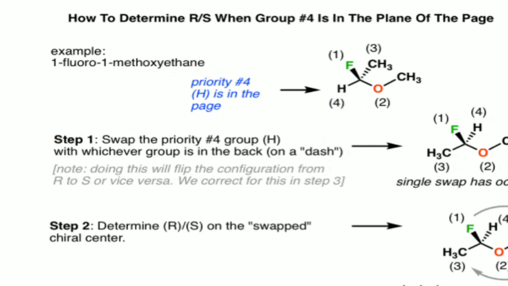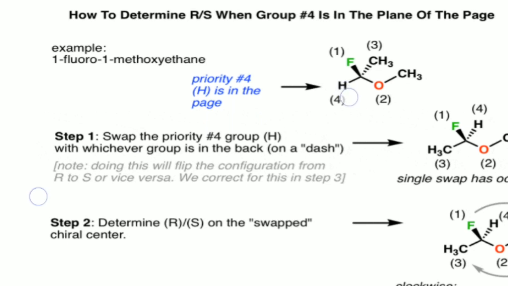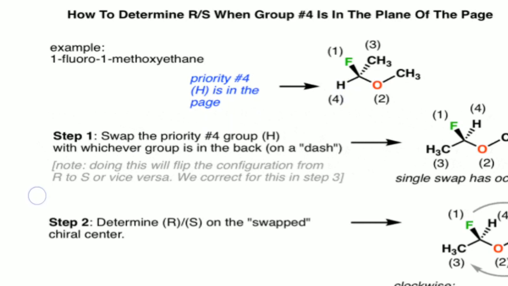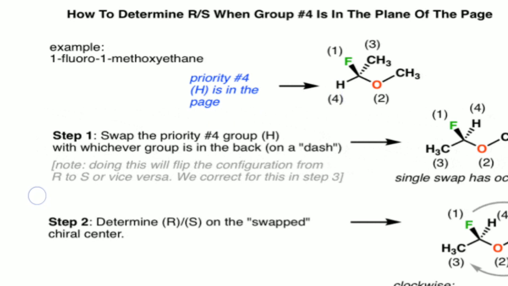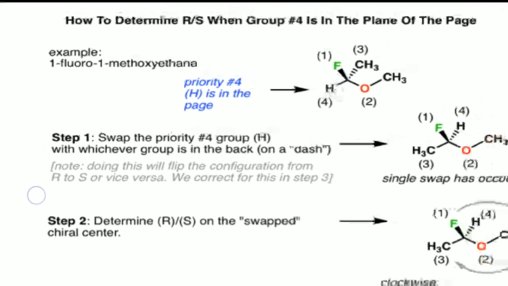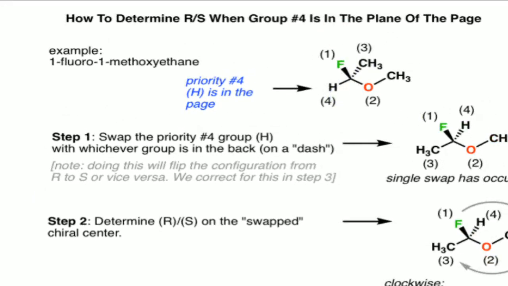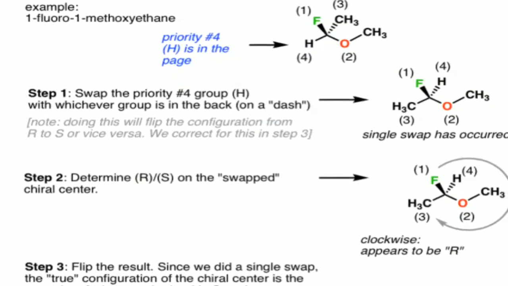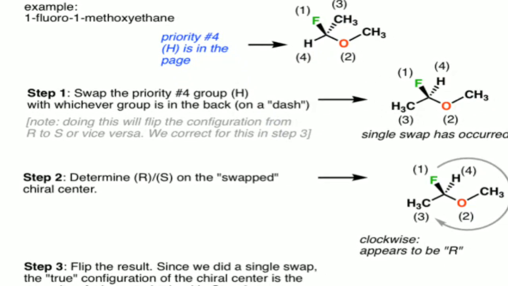So we should keep that fourth priority hydrogen away from the observer. A broken wedge line is always away from the observer in the Fischer configuration, so we have to swap that priority like this.